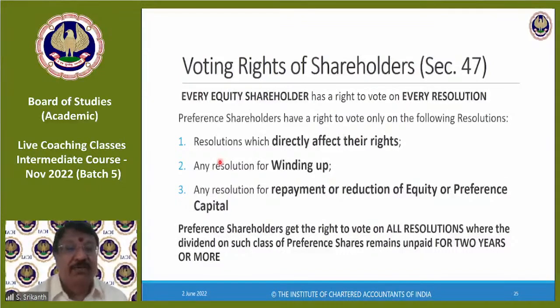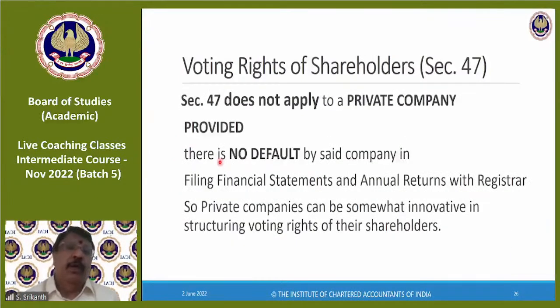Where the dividend on such class of preference shares remains unpaid for 2 years or more. So for 2 years, you have not paid him his dividend, which he is entitled to. You didn't have money, profits, whatever, you didn't pay him. Then thereafter, the preference shareholders get the right to vote on all resolutions. Something you might want to remember.